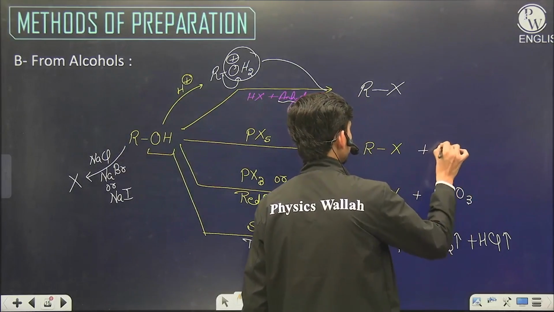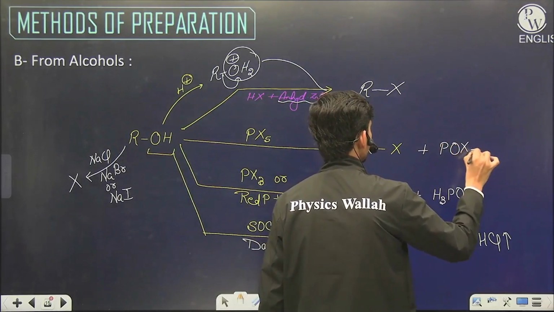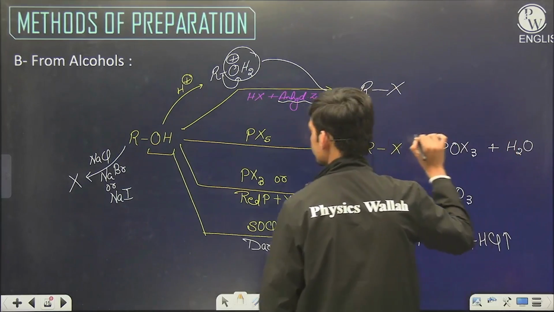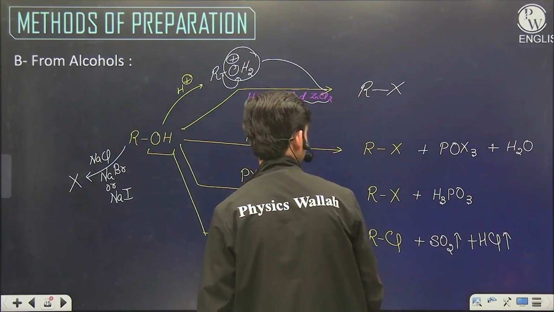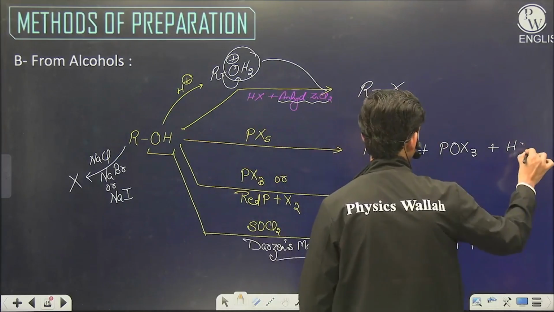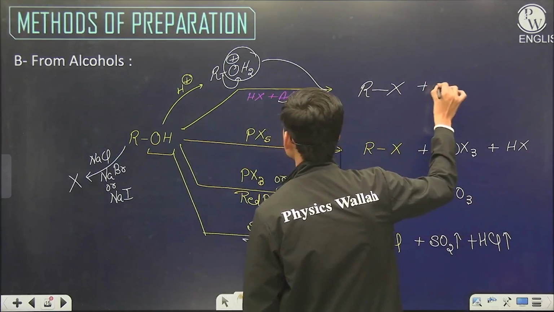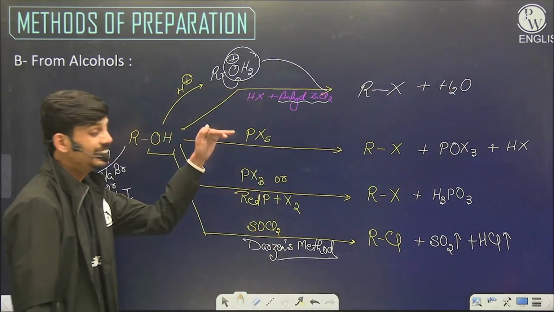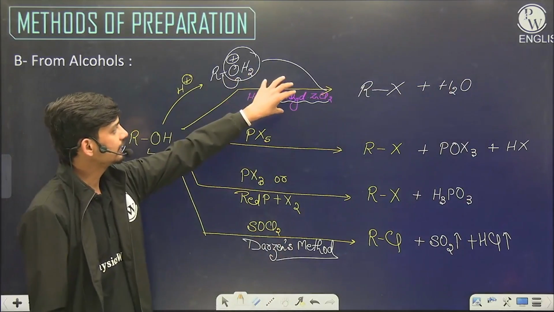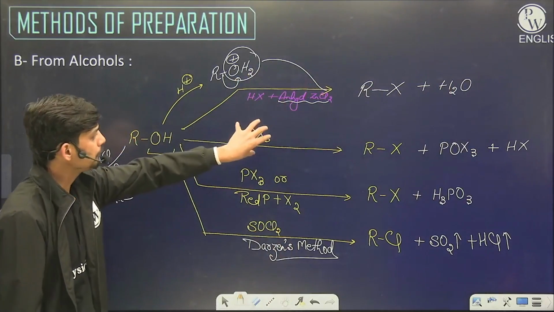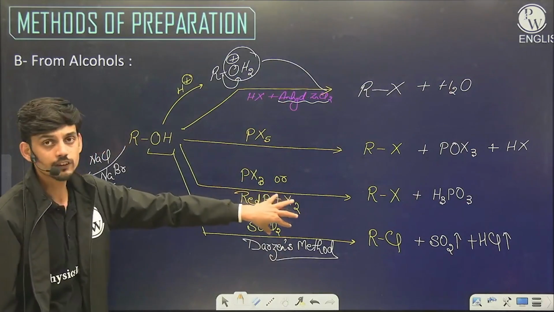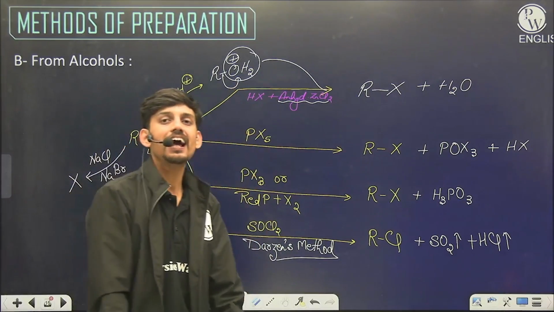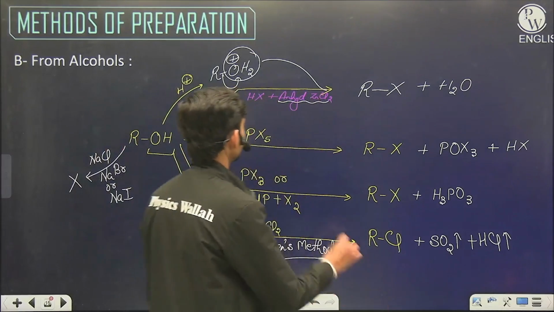Here the side product is POX3 plus H2O, plus HX, and here the side product is H2O. So using these 5 methods, HX plus anhydrous ZnCl2, PX5, PX3, and red phosphorus plus X2 or SOCl2, we can prepare alkyl halides from alcohols.